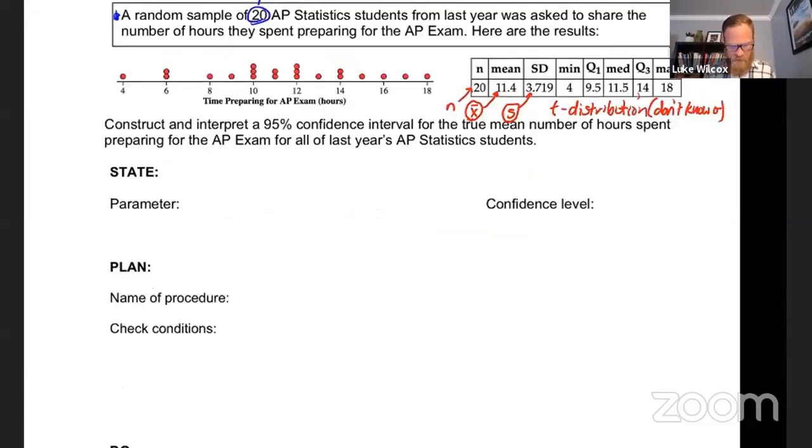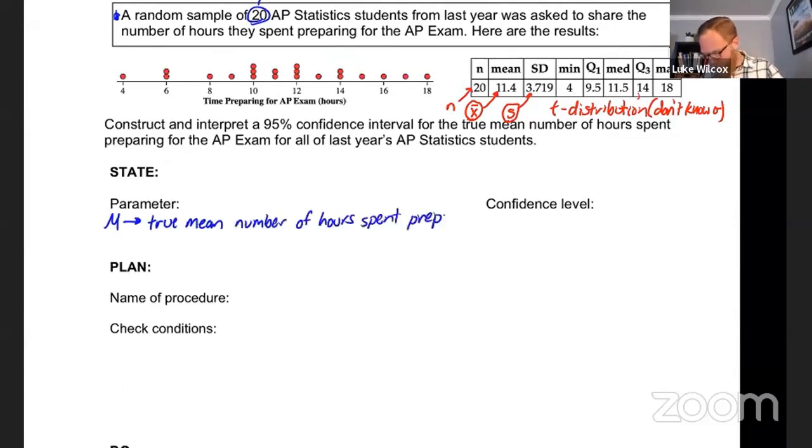All right, so here we go. Construct and interpret a 95% confidence interval for the true mean number of hours spent preparing for the AP exam for all of last year's AP Stats students. Okay, we're going to start by identifying the parameter, which is mu. This is the thing that we're trying to estimate here, and that is the true mean number of hours spent preparing for the AP exam for all of last year's AP Stats students.